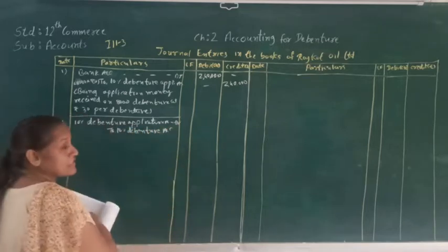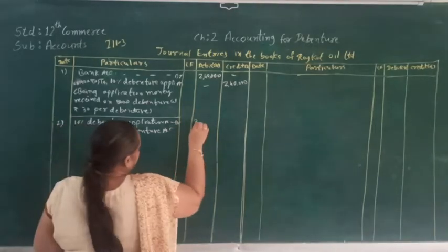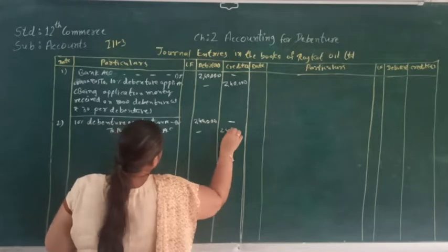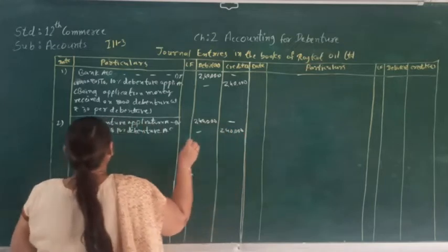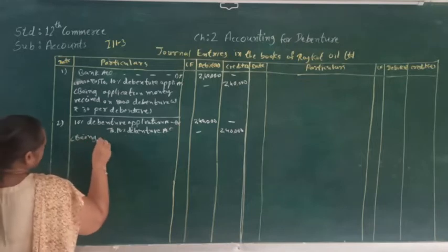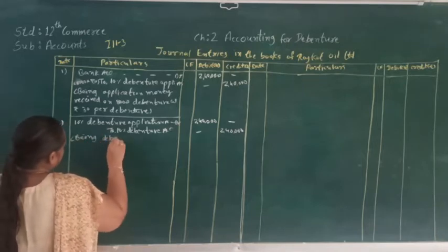So here we are transferring application to the debenture account. So that will be 2,40,000, being debenture application money transferred to debenture account.